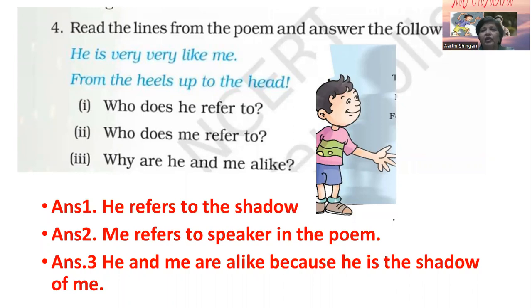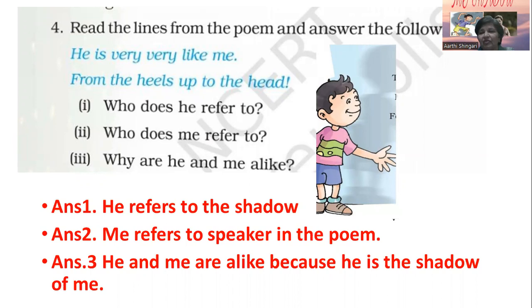Now we have to read the lines from the poem, and then we'll see the answers of the following questions. "He is very, very like me, from the heels up to the head." Who does he refer to? He refers to the shadow.